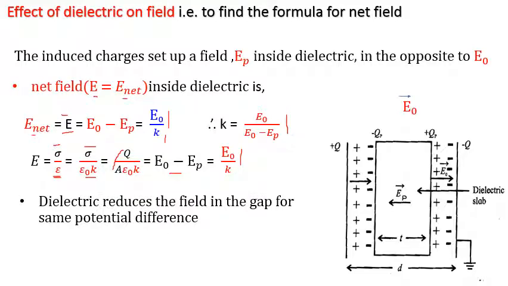From this, what conclusion can we draw here? Dielectric reduces the field in the gap for the same potential difference. Like this we can find the formula for net field.